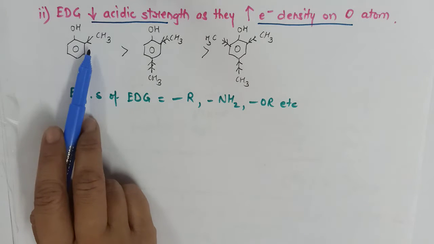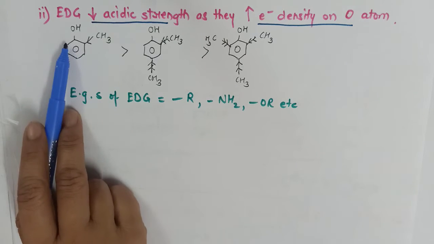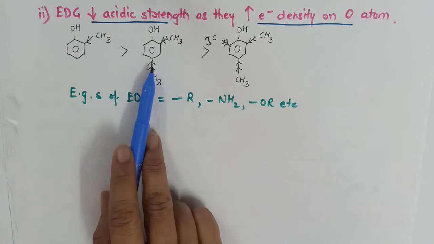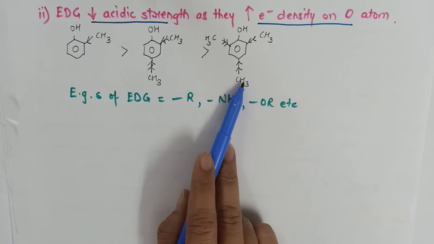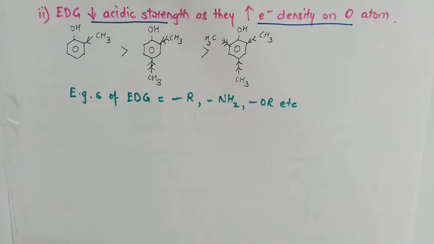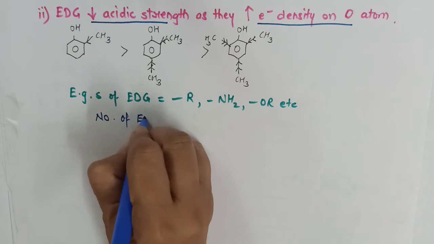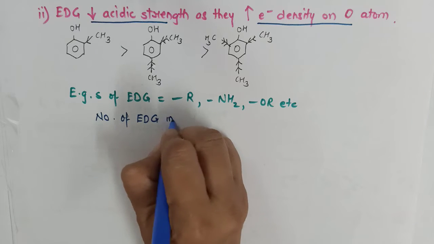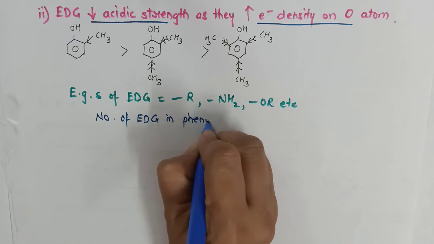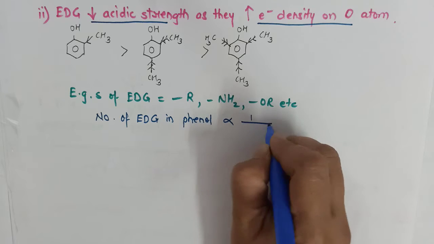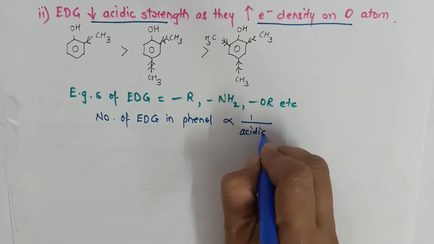So as you can see here, 2-methylphenol is highly acidic as compared to its di and tri substituted product. In other words, I will say the number of electron donating groups in phenol is inversely proportional to its acidic character.